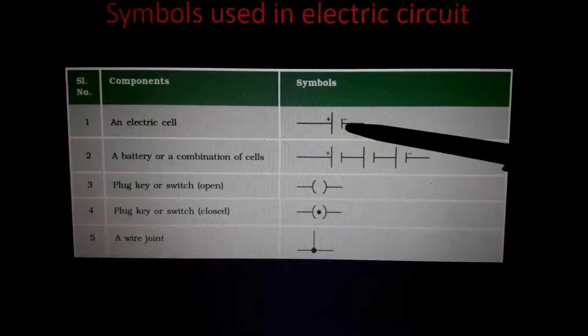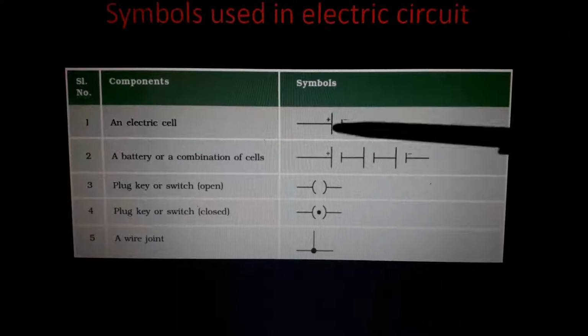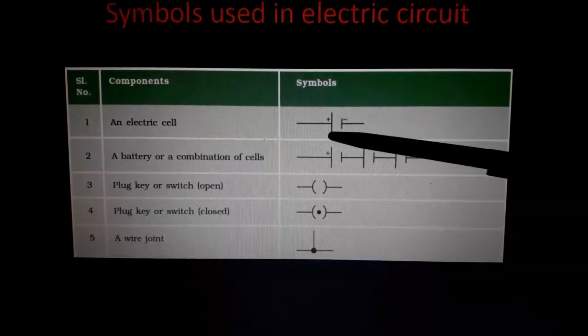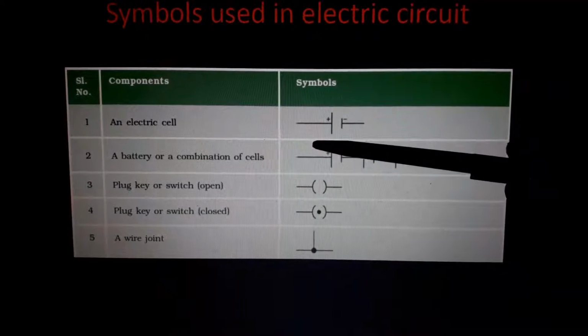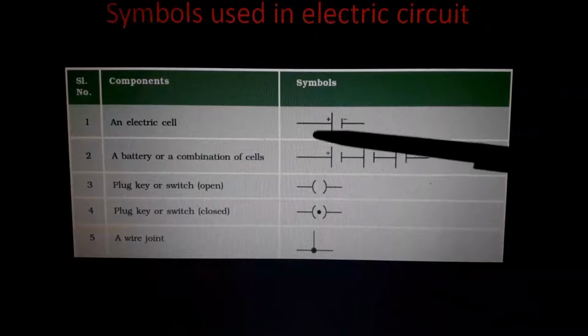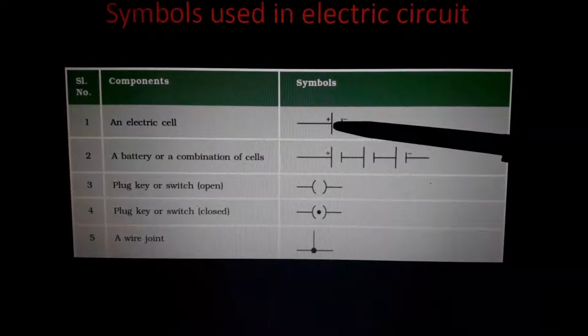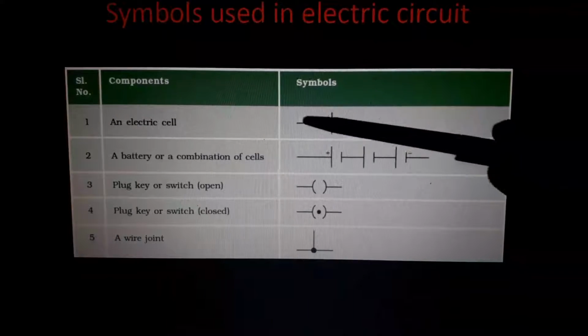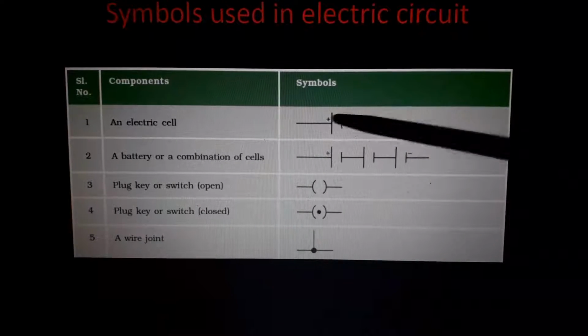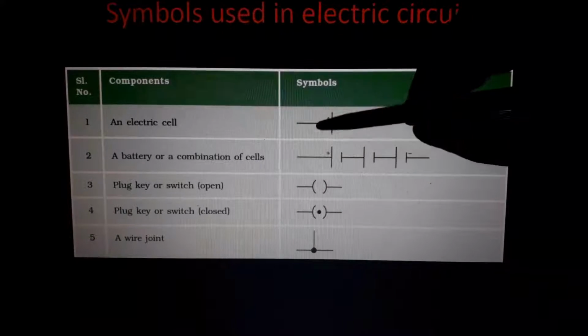Positive to negative. Listen here carefully, that's a very important part. Whenever you are drawing a circuit, you must show the direction of current. All the time in circuits, current flows from positive to negative. And just here you want to add one arrow mark.